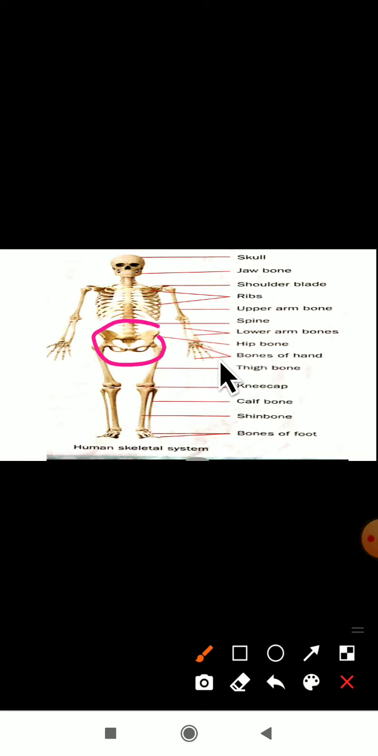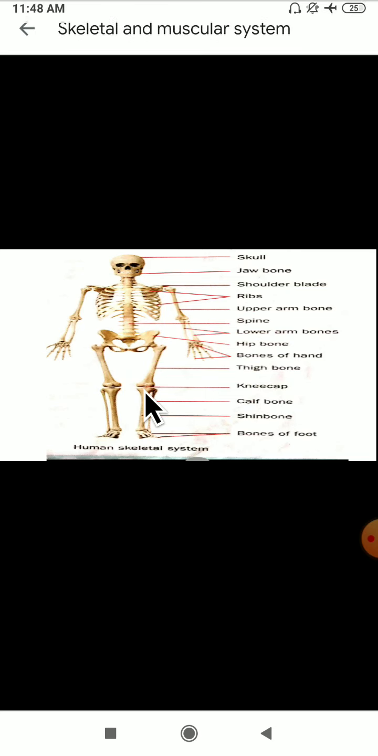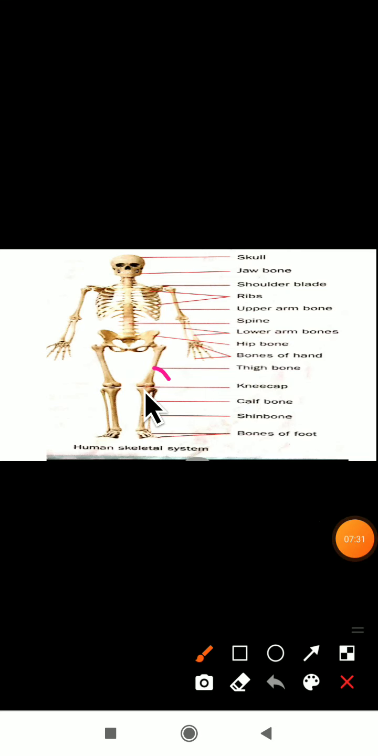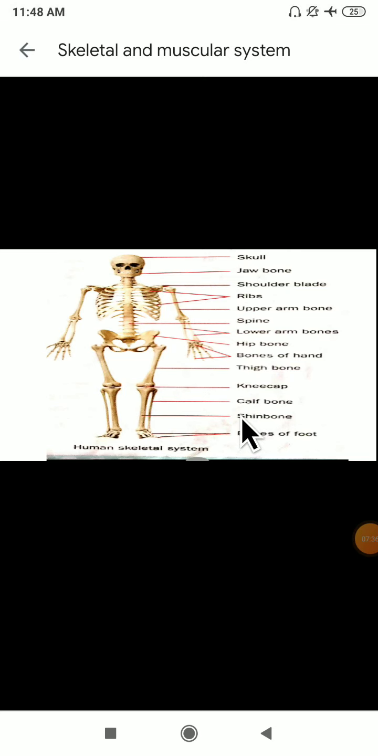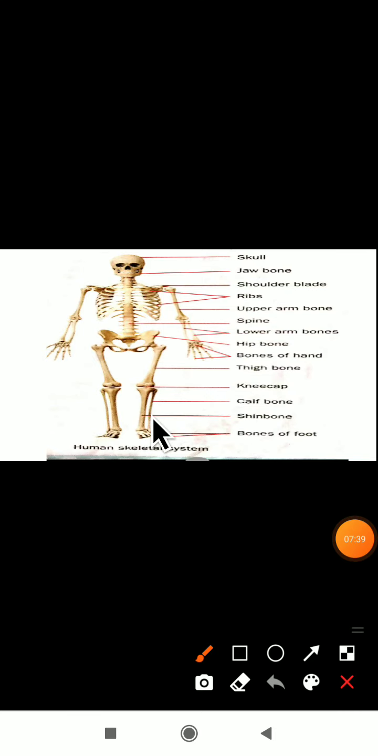The next we have the bones of the hand. Yes, in the hand portion we have the bones of the hand. The next one is the thigh bone. It is present in the thigh part. The next we have the kneecap. In the knee part we have the kneecap bone here. Next we have the calf bone here. This is the shin bone, and these are the bones of the foot here.